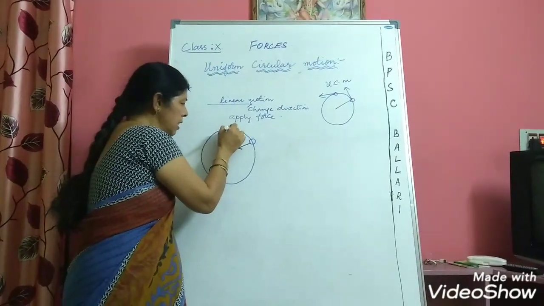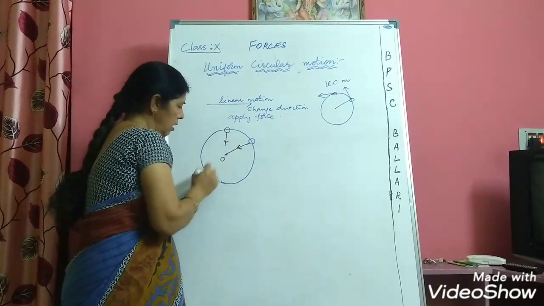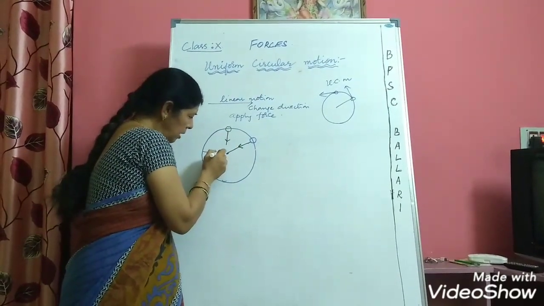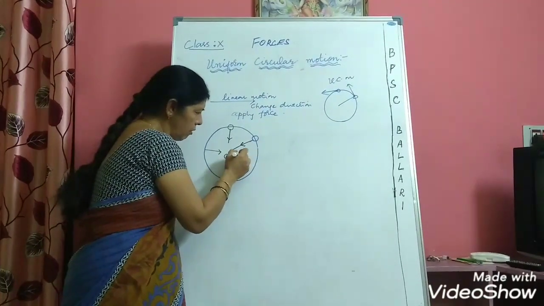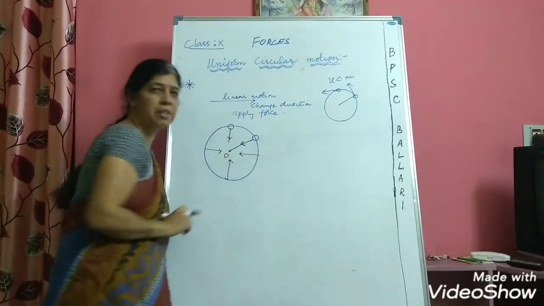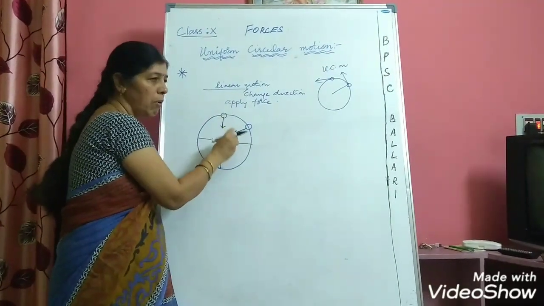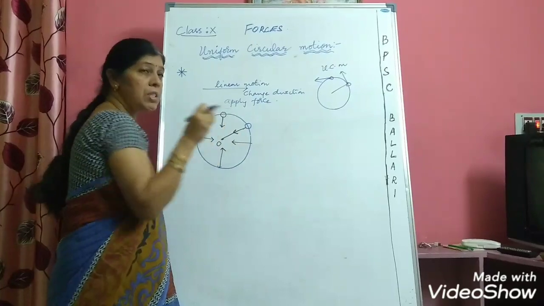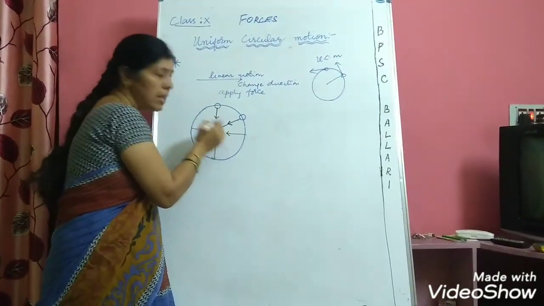Now if the ball is here, then again the force will be acting in this direction. If the ball is here, the force will be acting in this direction. So every time there must be a force acting on the body, and that force will be acting towards the center of the circle.